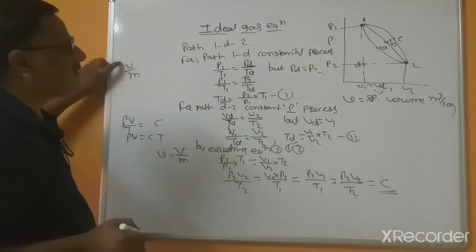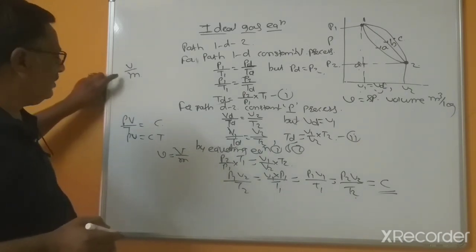So this meter cube per kg means total volume divided by mass.